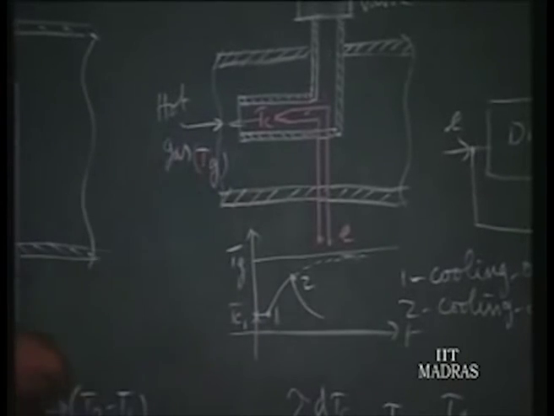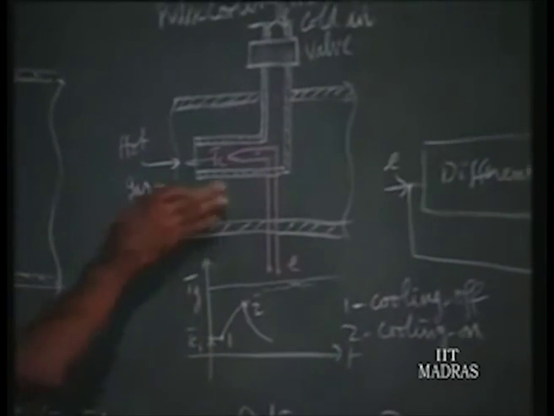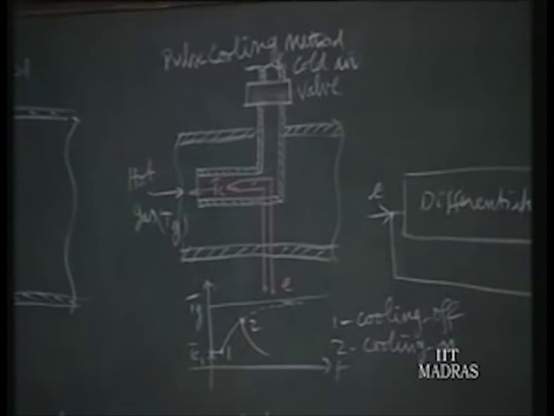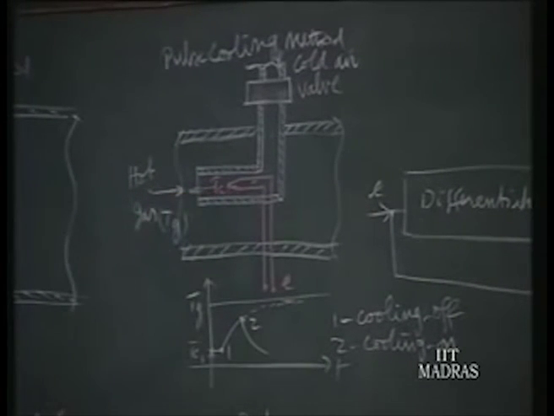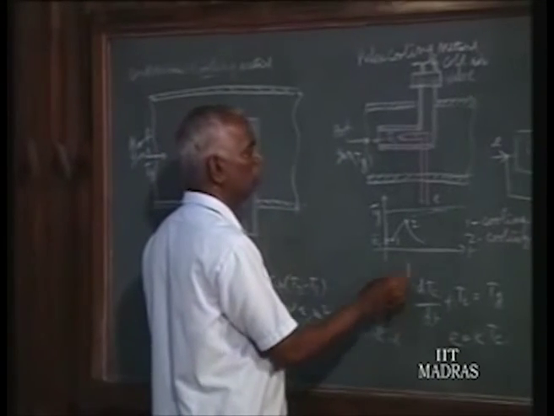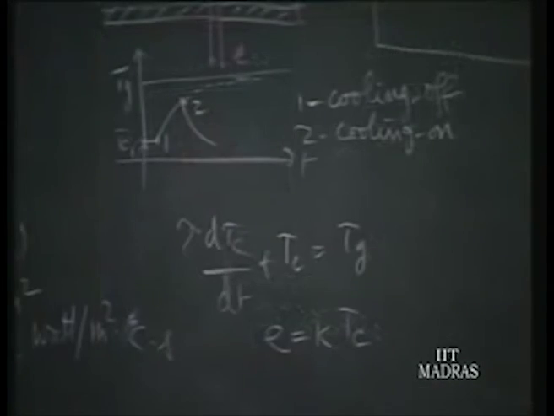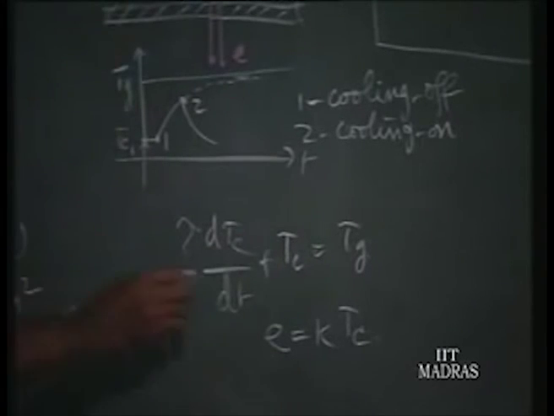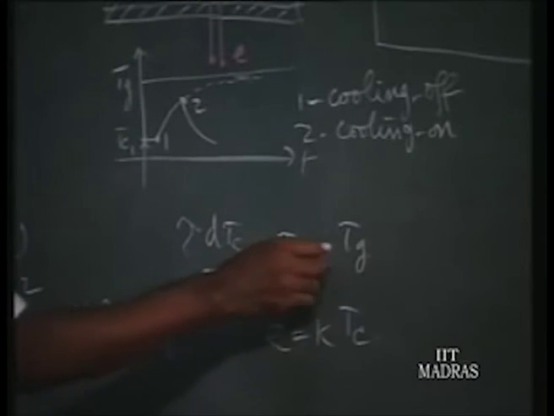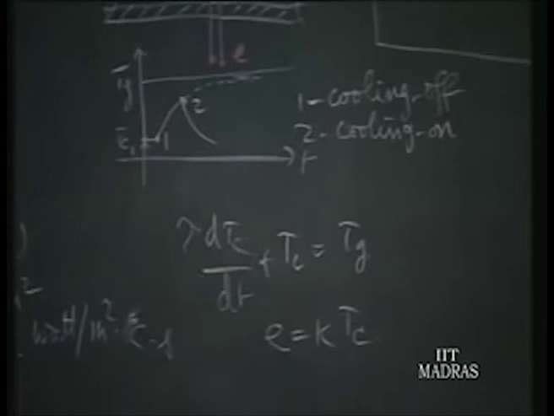Suppose you want to measure the hot gas temperature, what do you do? Close the valve. Immediately the hot gas will enter into this support pipe, and the junction temperature will start rising. We know any temperature measuring instrument is a first order instrument, so it follows this differential equation. Tau is the time constant of the thermocouple element, tau times the rate of rise of the temperature plus the junction temperature is equal to Tg. This is the first order equation, tau d plus 1 xo is equal to k times xi.